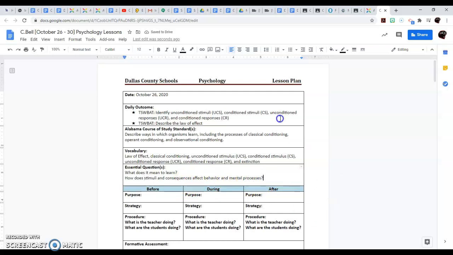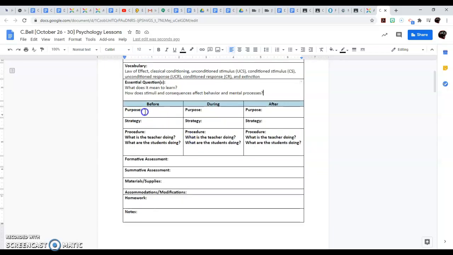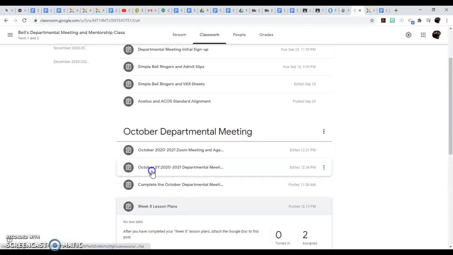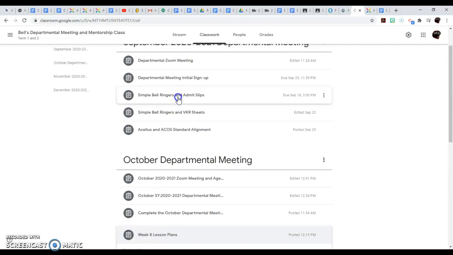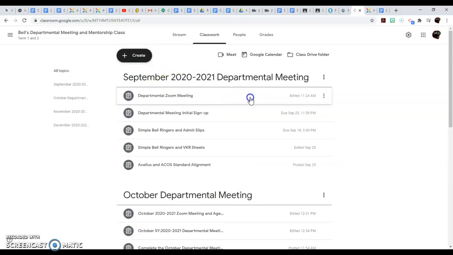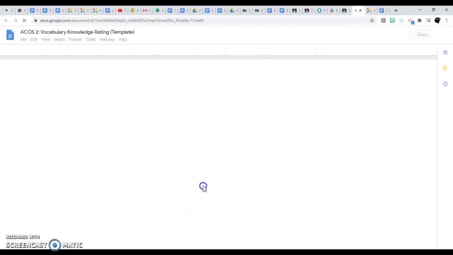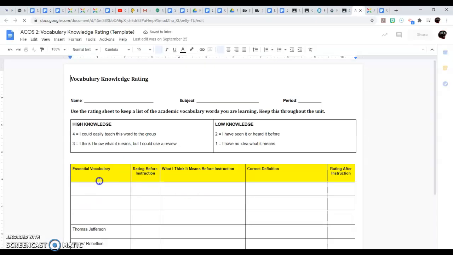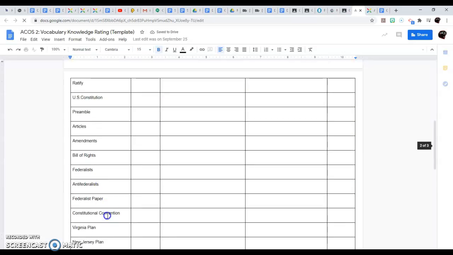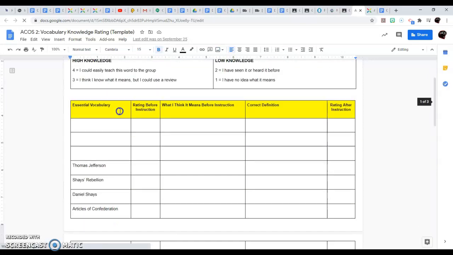All right, so a good piece of your lesson plan is already done if you follow those steps. Now, you do have the before, during, and after. And what I want you to do is just go back to your admit slip and exit slip under September. And if I choose to do the VKR sheet, I want you to remember how it looks. All right, and so you have all of this where you can put words in. Remember, I started putting words in.